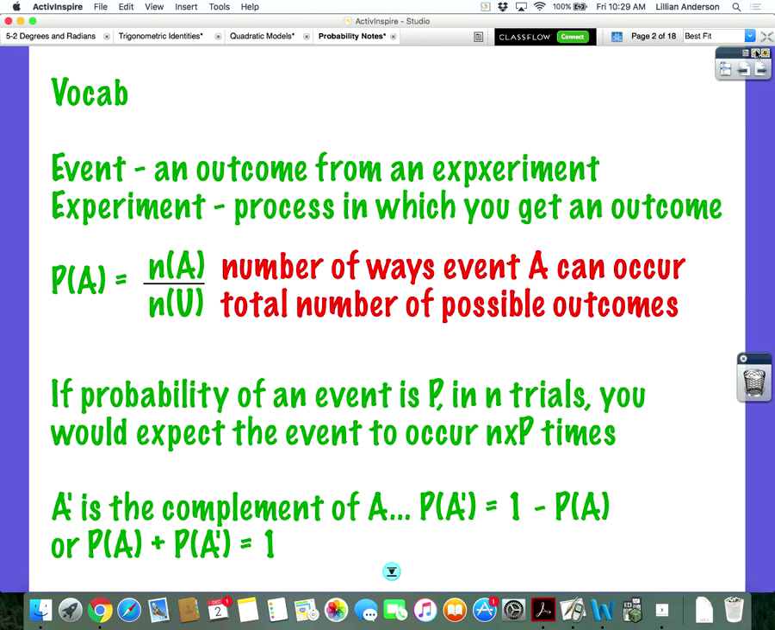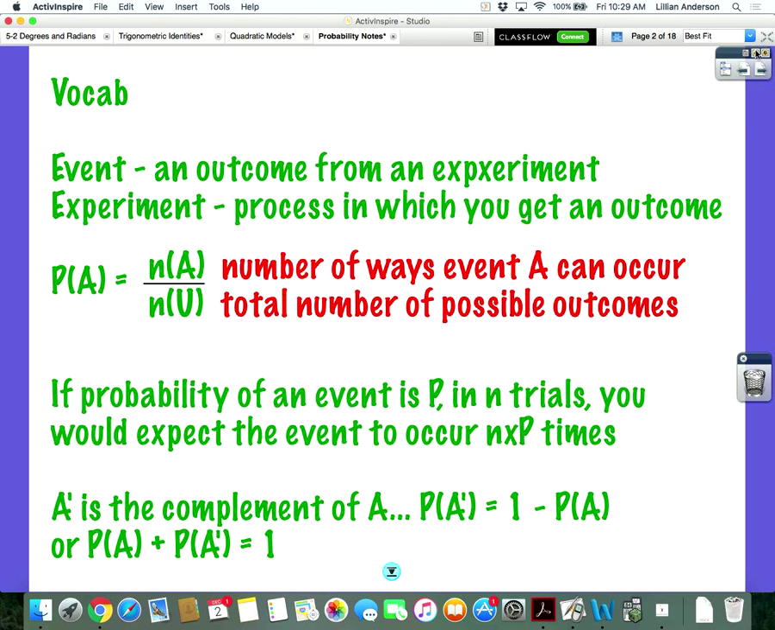If the probability of an event is P, and in N trials, you would expect the event to occur N times P times. So if it asks you, what's the probability of getting a tails? 50%. So if you flip a coin 50 times, what would you expect to get? How many tails? 25 times. You should expect to get it 25 times out of the 50. That is the most basic description of expectation.